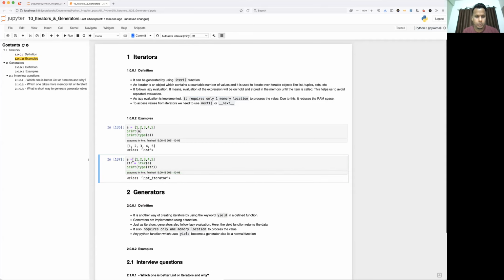It's just a small list, and I'm converting the list into an iterable object, that is nothing but itr. And what is the type of itr? It belongs to list iterator. So that's how you create the iterator.